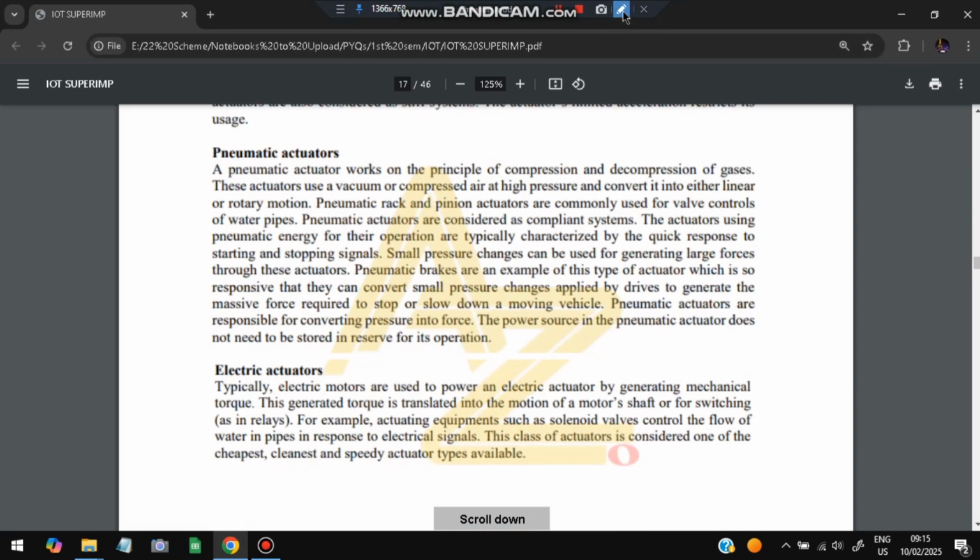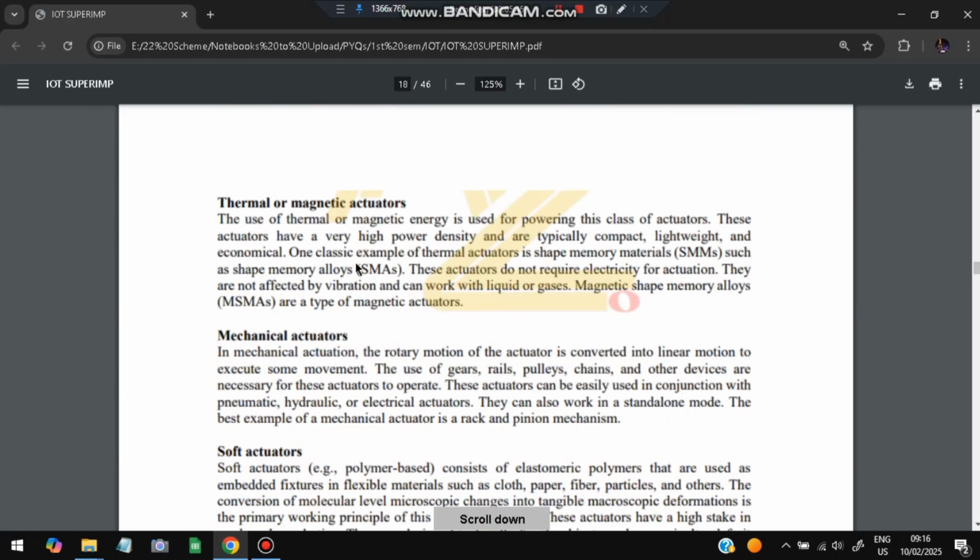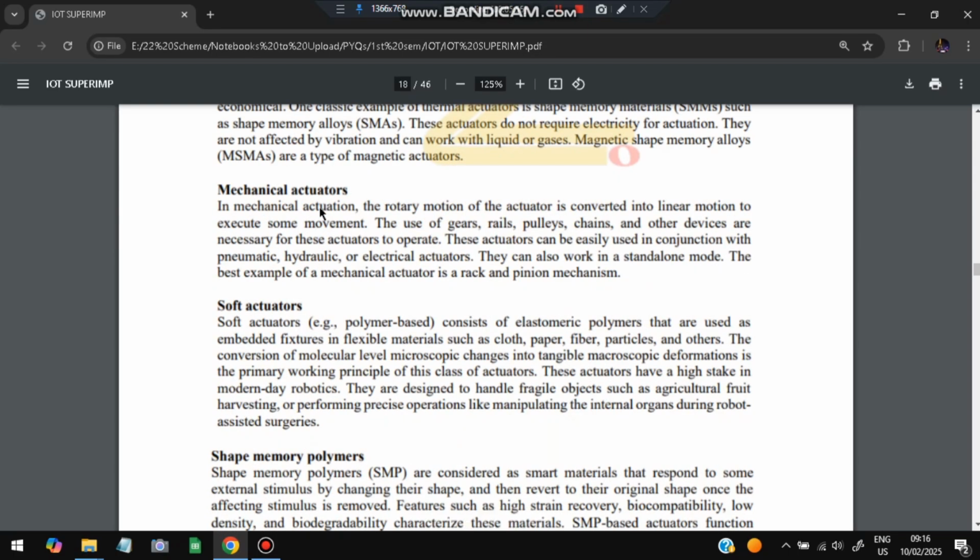If you work with gases, it is called a pneumatic actuator, using the compressible properties of gases. Pneumatic actuators work with gases. Third is electricity. If you work with electric motors to convert into mechanical energy, that will be electric actuators. The thermal and magnetic actuators use thermal properties, because of heat we can use it, and because of magnetic forces, if we make some work done, that is the thermal or magnetic actuators. The next one is the mechanical actuators.